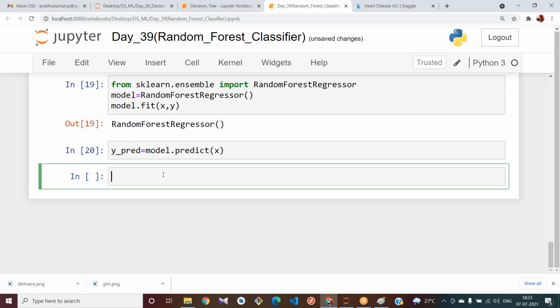Now score of model.score of x comma y comma y_predict.